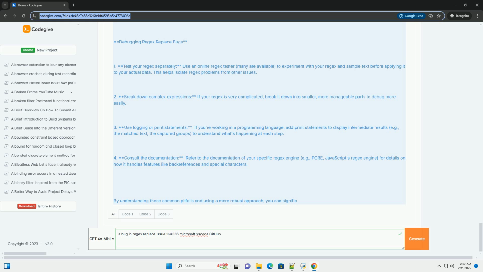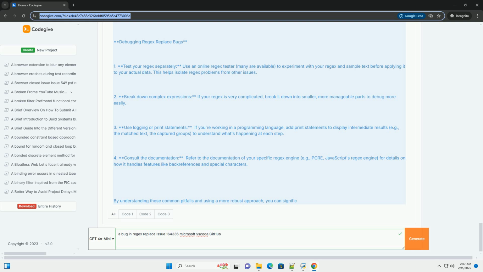Other potential issues. Greedy versus non-greedy quantifiers: the plus quantifier is greedy, it matches as many characters as possible. If you have more complex patterns, you might need non-greedy quantifiers, like plus question mark, etc., to avoid unintended matches. Anchors: using anchors like caret for beginning of line and dollar for end of line can help ensure you only match the intended lines or parts of lines.